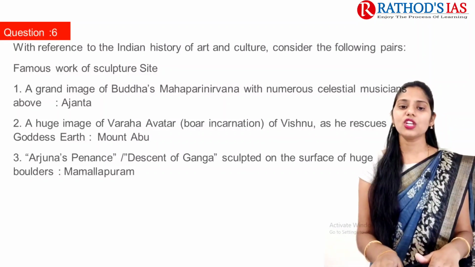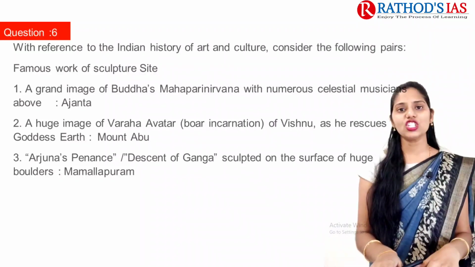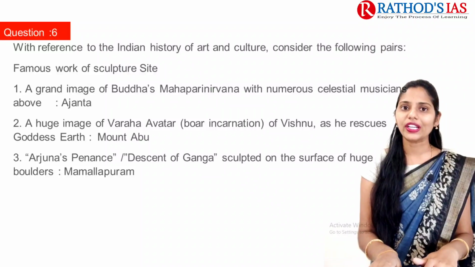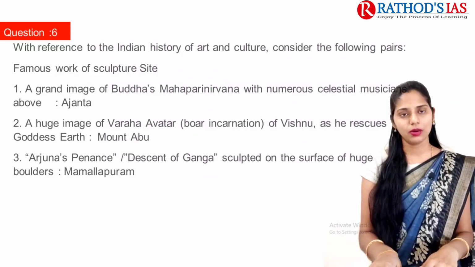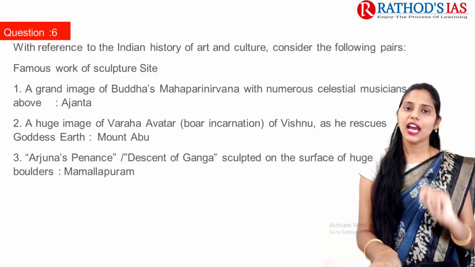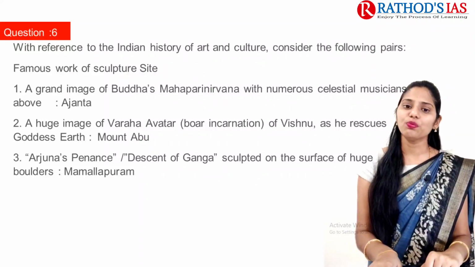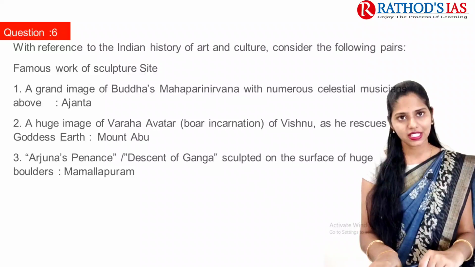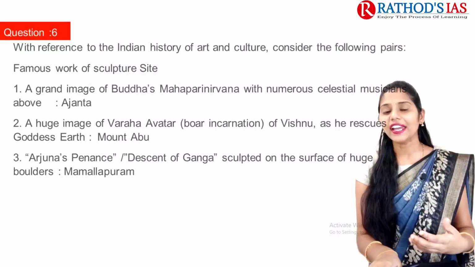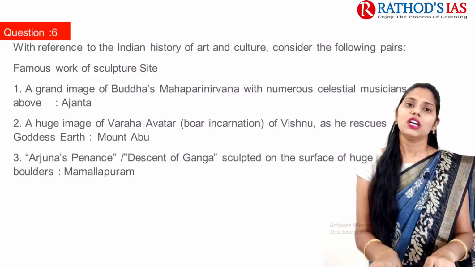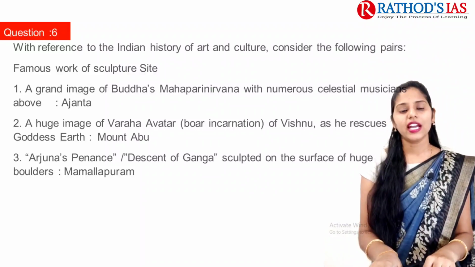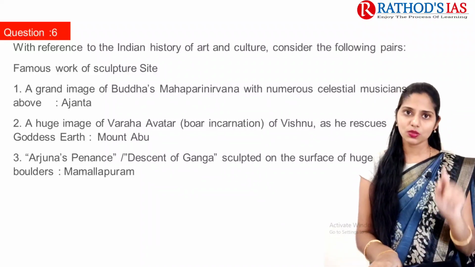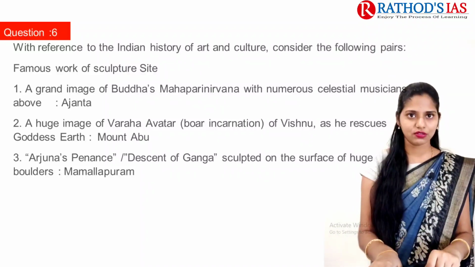Actually, a huge image of the Varaha avatar, the boar incarnation of Vishnu, is seen in Vidisha, which is located in MP, but not in Mount Abu. So you can eliminate the second statement. And the first statement is, a grand image of Buddha's Mahaparinirvana with numerous celestial musicians is present in Ajanta. Yes, if you go through your fine arts NCERT, this point is given there in your 11th class NCERT. And the next one is Arjuna's penance or descent of Ganga, which is present in Mahabalipuram or Mamallapuram. This point is also clearly mentioned in your 11th class fine arts book.